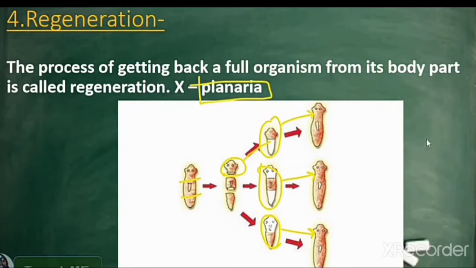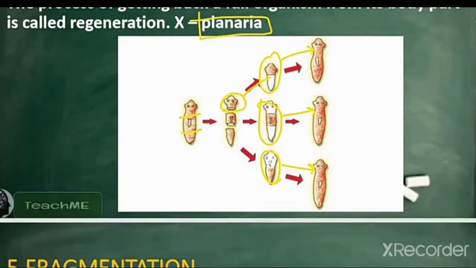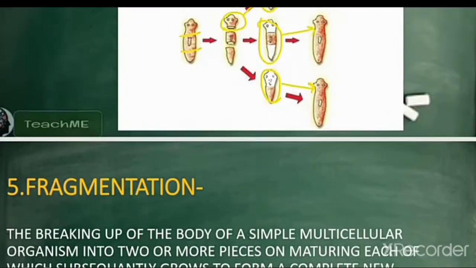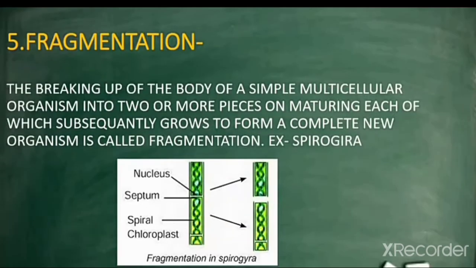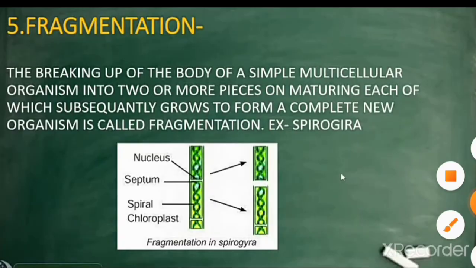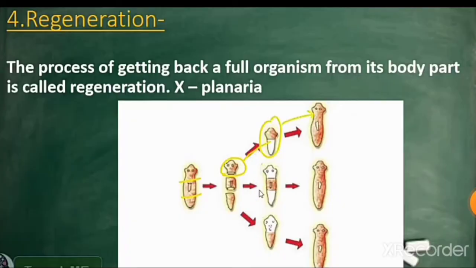Regeneration is the fourth type. The process of getting back a full organism from its body part is called regeneration. In regeneration, the planaria is cut into small pieces.